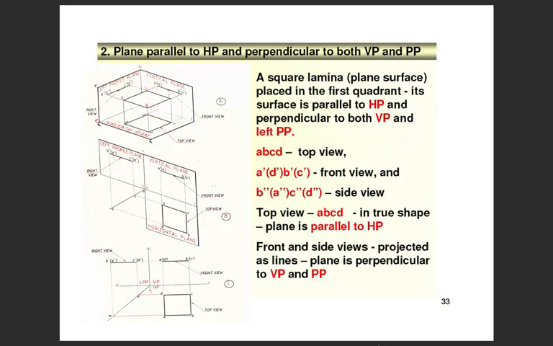Next case is the plane parallel to the HP and perpendicular to both the VP and the profile plane. A square lamina plane surface is placed in the first quadrant. Its surface is parallel to the HP and perpendicular to both the VP and the left profile plane.